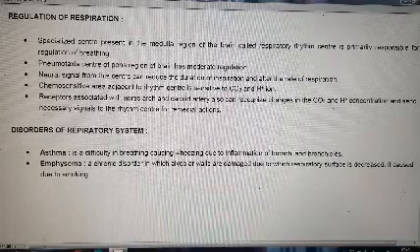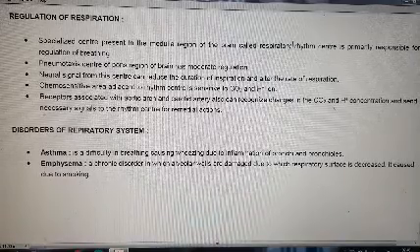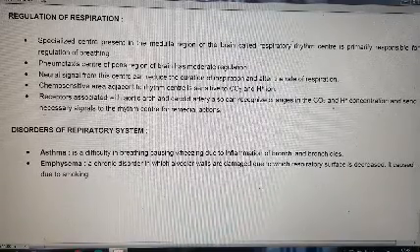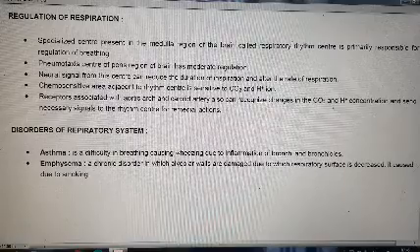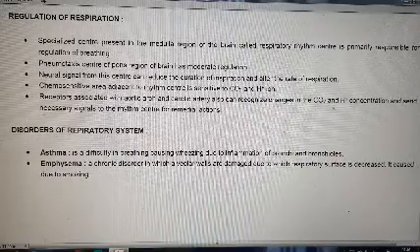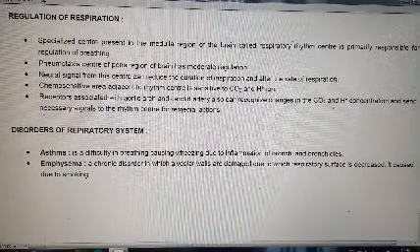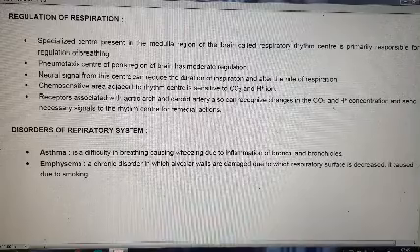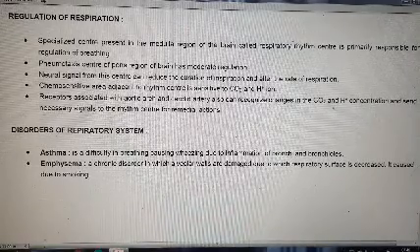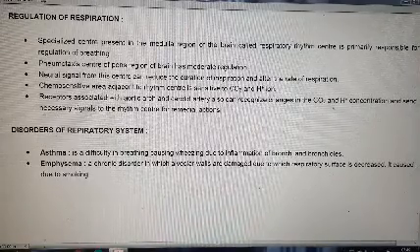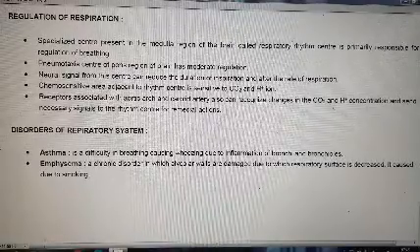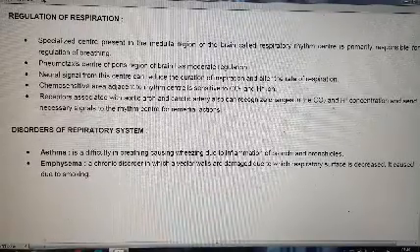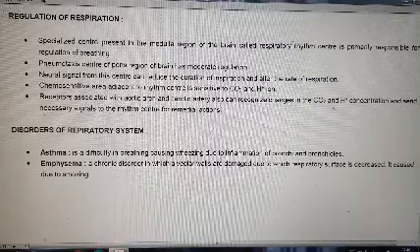Chemosensitive area adjacent to the rhythm center is sensitive to carbon dioxide and H plus ion. Now, receptors associated with the aortic arch and carotid artery can also recognize changes in the carbon dioxide and H plus concentration and send necessary signals to the rhythm center for remedial actions.